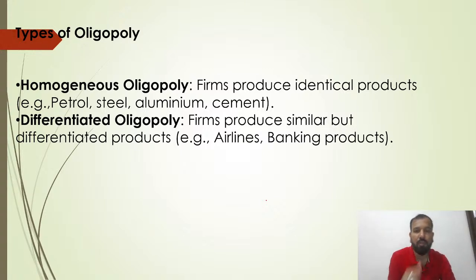In homogeneous oligopoly, the firms produce identical products, just like petrol, steel, aluminum, cement.